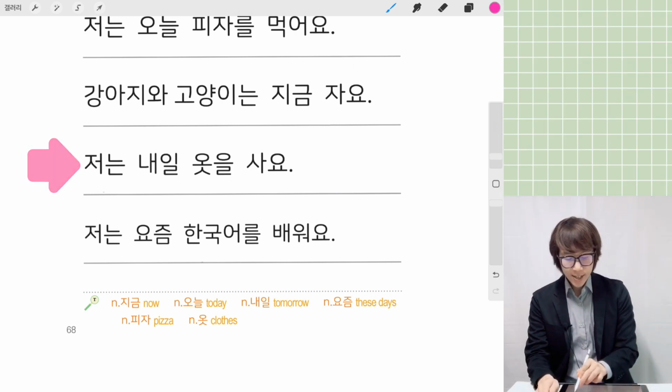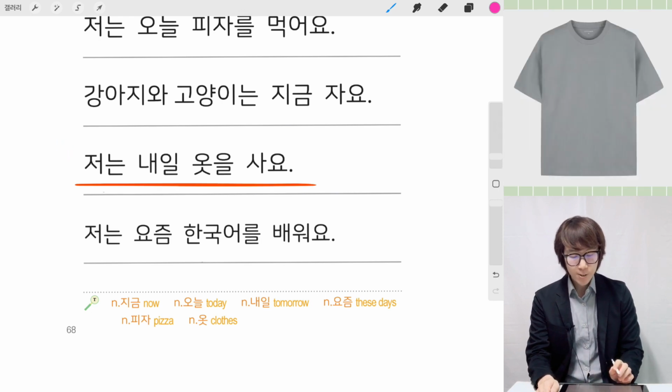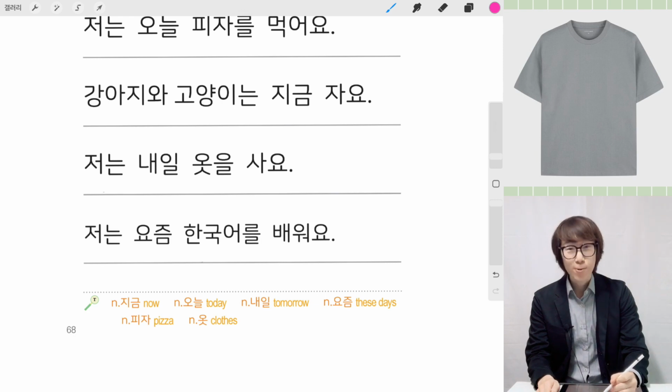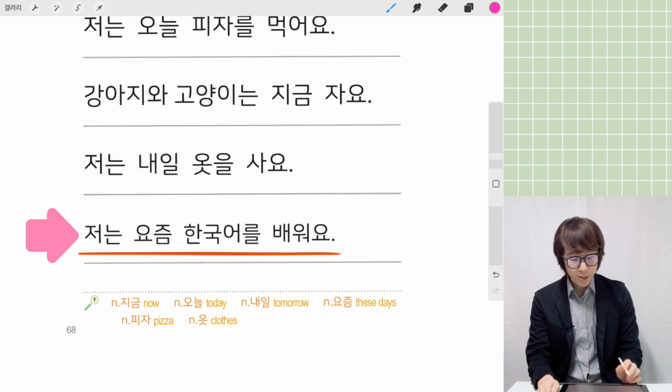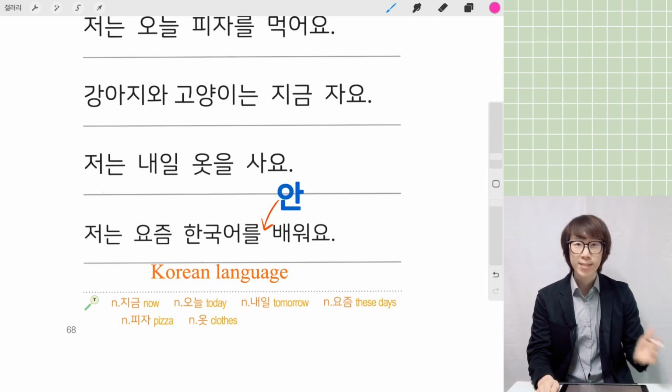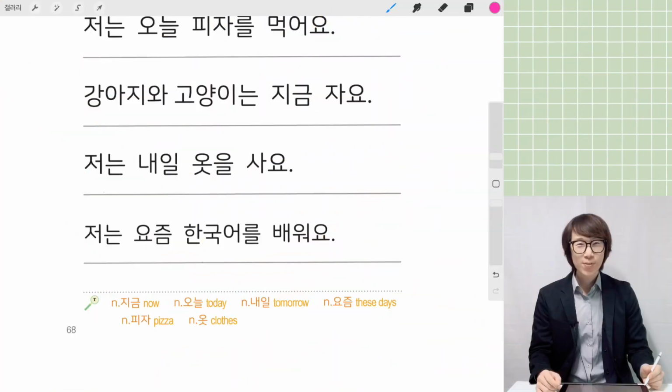And next sentence, 저는 내일 옷을 사요. Tomorrow I'm going to buy clothes, but if I don't buy clothes, 옷을 안 사요. And next sentence, 저는 요즘 한국어를 배워요. 저는 요즘 한국어를 안 배워요. You can make a negation sentence. So far so good? Well then, let's move on to the self-check.